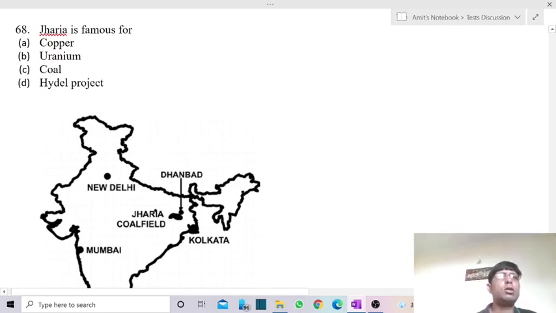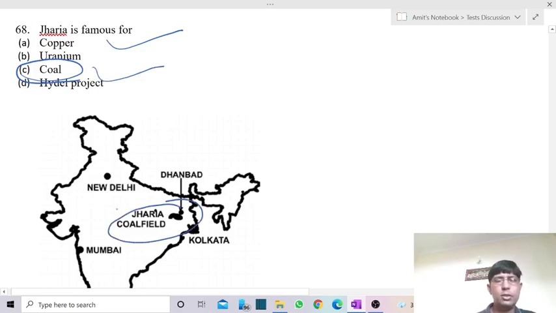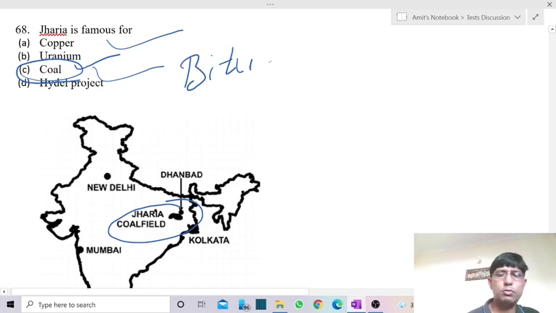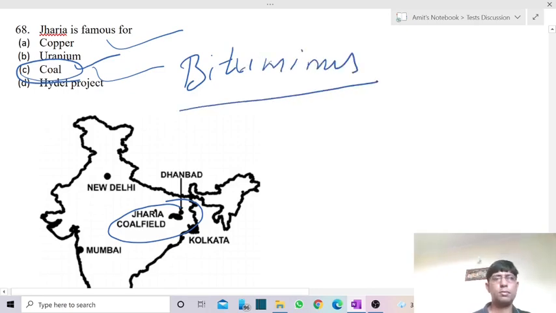Jharia is famous for, again a simple question. It forms a part of Jharkhand, Chota Nagpur Plateau, and is known for coal mines. It forms part of a river valley, the Damodar River Valley, and is famous for the mining of coal. So we have the Jharia coal fields. Jharia is famous for coal mining. Answer is coal. And here we have the presence of the second best quality coal, that is bituminous coal.